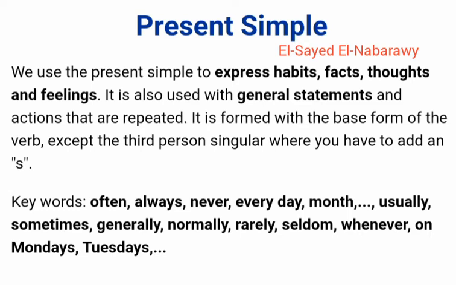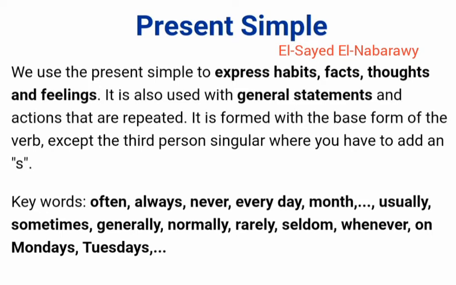It is formed with the base form of the verb, except the third person singular, where you have to add an s. The base form of the verb means that you say I play or he plays. Play is the base form of the verb. Plays, here we add s.